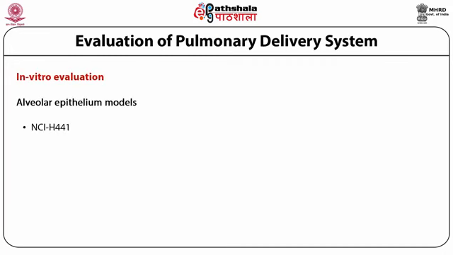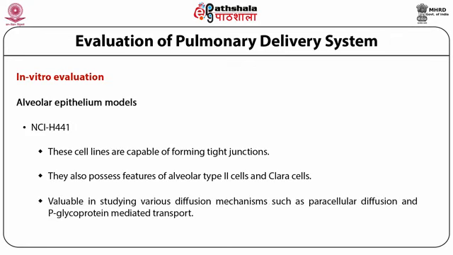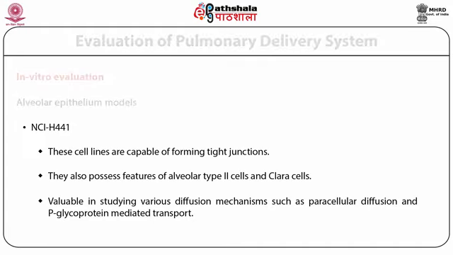NCI-H441. These cell lines are capable of forming tight junctions. They also possess features of alveolar type 2 cells and Clara cells. It is valuable in studying various diffusion mechanisms such as paracellular diffusion and P-glycoprotein mediated transport.